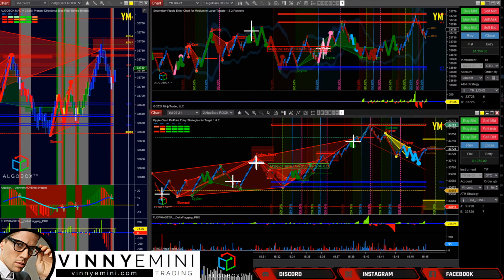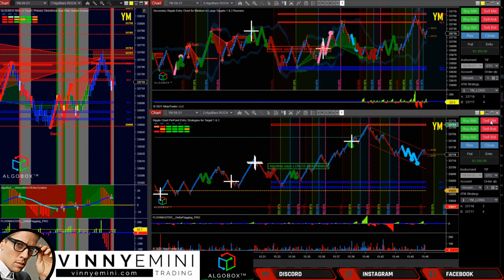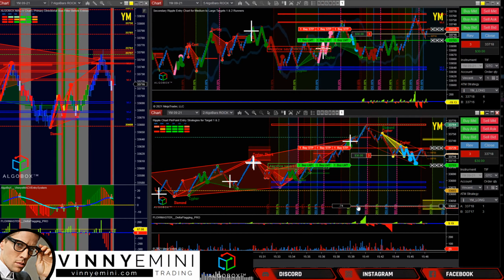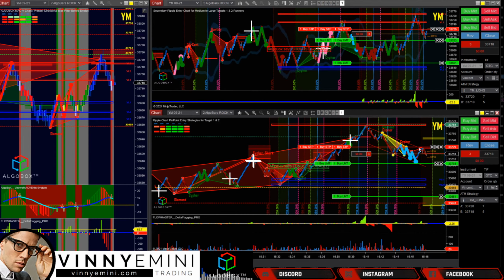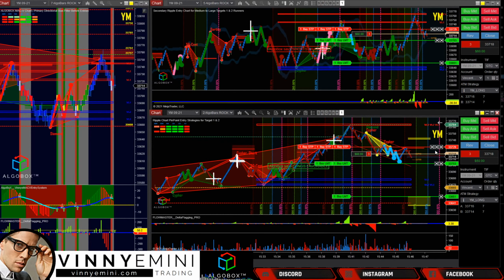Liking the look of YM here. Shifting red. See if we get that end of the day sell-off or not. Harmonic pattern, Nasdaq on the 2s. All right, I'm gonna give this one a shot here. If we get that continuation off of the cipher, let's go. Give me a break down there. I see a big PRZ target down there. If we get the sell-off coming in here, multi-cipher, I'm a little bit nervous about that one up there, so I can always re-enter if this comes back to this spot, but keep my stops tight here.